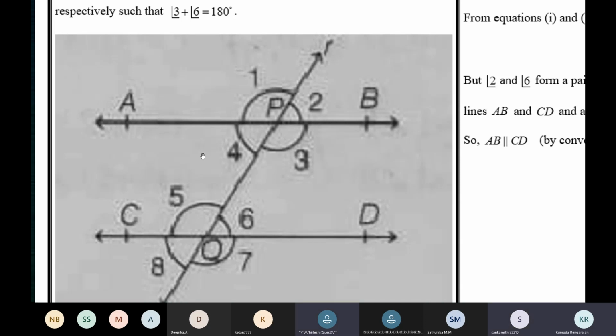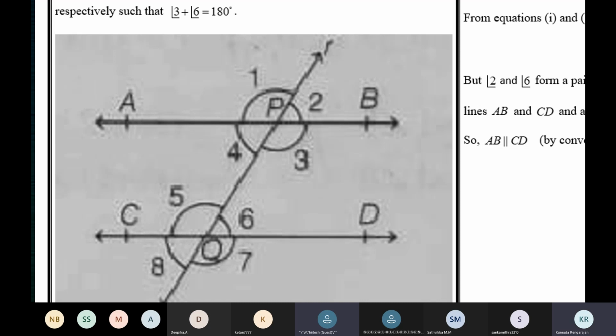Then? Can I say? Yes, Hitesh? Ma'am, 4 plus 1 is equal to 180, ma'am. Reason? Ma'am, because of the linear pair axiom, ma'am. Linear pair axiom. 4 plus 1 is 180. Very good. Then? We have to write 4 plus 5 is equal to 4 plus 1, ma'am. 4 and 4 will get cancelled, ma'am. So we'll get 5 is equal to 1, ma'am.